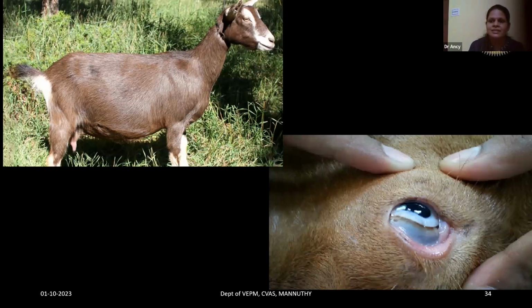And in the eyes, if you just tap on the inner canthus of the eye, you can see the nictitating membrane. There will be prolapse of the nictitating membrane in case of tetanus. So if we tap the inner canthus of the eye, we will be able to see this nictitating membrane. And also, there will be inward retraction of the eyes in case of goats, which is called enophthalmos. Enophthalmos will also be there, along with prolapse of the nictitating membrane.